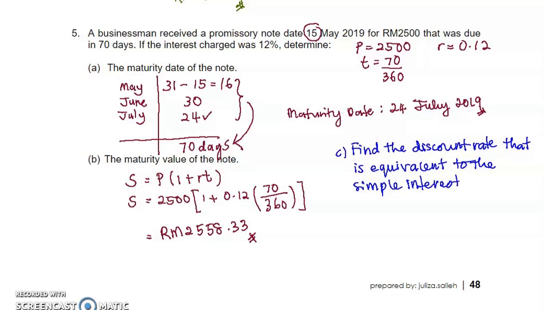The simple interest rate given. So we know that the discount rate, D, is equivalent.